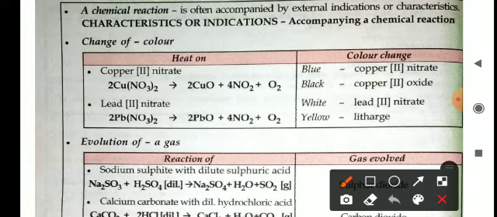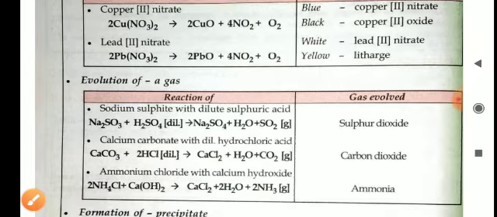For example, copper nitrate on heating gives copper oxide and nitrogen dioxide plus water. Copper nitrate is blue in color. When it reacts, copper oxide is formed, which is black in color. So when the reaction is performed, a color change has taken place, and you can find out that the reaction has taken place. Lead nitrate is white in color, and after the reaction it gives lead oxide, which is yellow in color. So by the change of color you can find out whether a reaction has taken place or not.